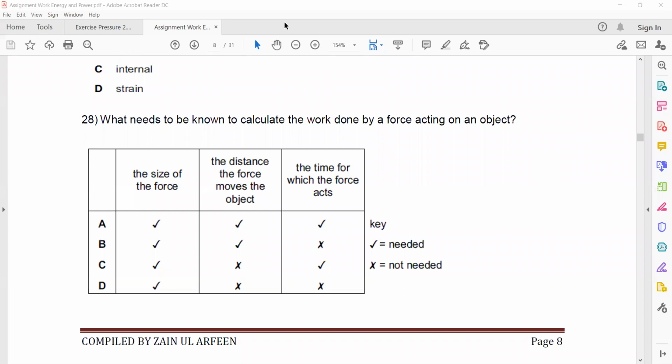Work done is a product of force into distance. So we need a force, we need a distance, but we don't need time. If it was power, we need all of them, because power is work divided by time. So that's why we need time as well.